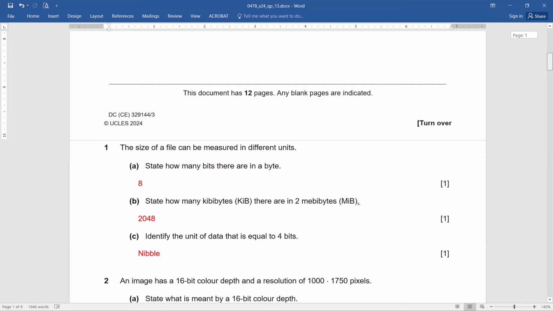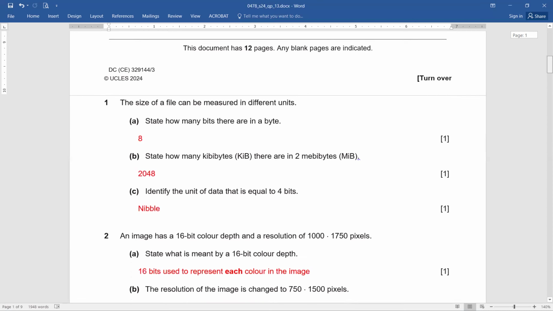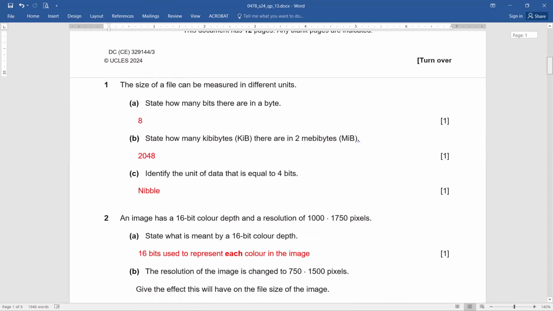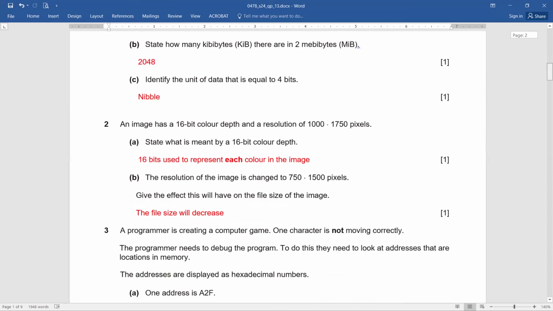So in this manner, in hardly a minute, you have scored 3 marks for question number 1, parts A, B, and C. See, so simple, isn't it? Okay, let's move to the next question. Question number 2. An image has a 16-bit color depth and a resolution of 1000 by 1750 pixels. Part A. State what is meant by a 16-bit color depth.